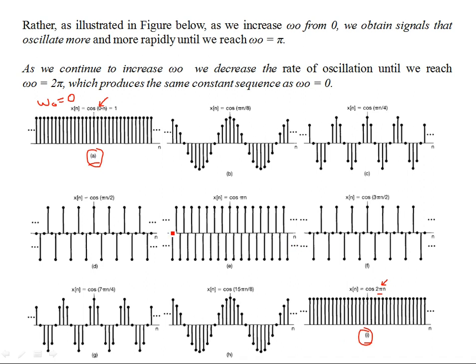Now if you go on increasing the frequency, look what happens. In part B, the initial frequency is pi by 8, so you have some samples and they're oscillating. Now you go on increasing the frequency. For example, this is pi by 4, so this was 0.125 pi, and now this is 0.25 pi, and you see that the rate of oscillations has increased. Then you go on further increasing omega.